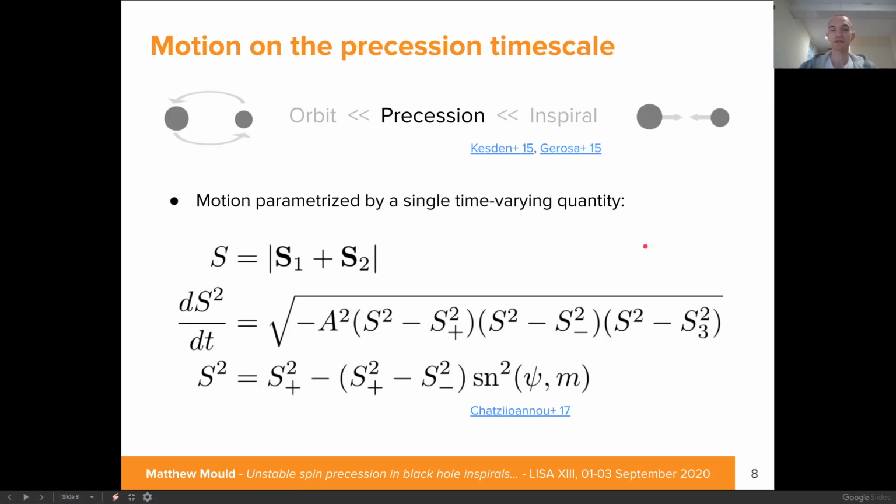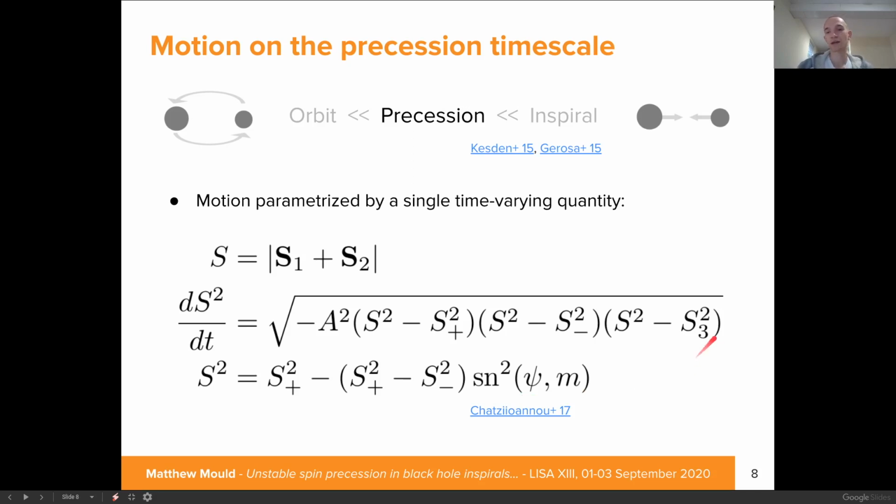So the dynamics is completely characterized by a single time varying quantity, and one convenient choice is the total spin, S. On the precessional timescale, the dynamics is governed by this evolution equation here, which is solvable explicitly in terms of Jacobi elliptic functions.